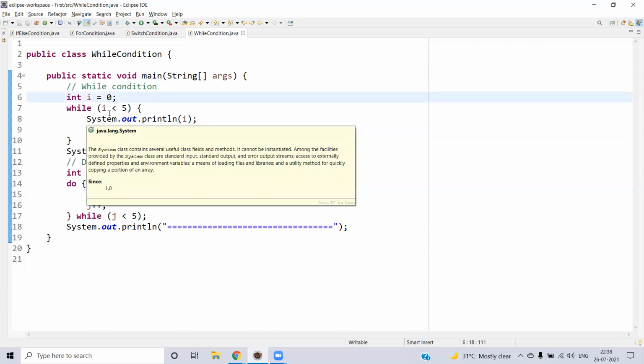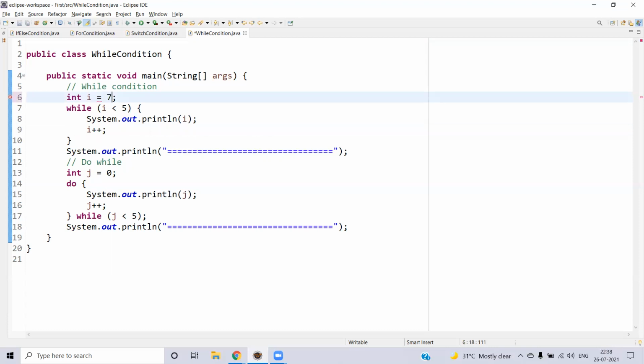That means that let's say initially you have, let's say 7, then obviously in the starting position itself you are becoming the false condition, so that even the while loop will not start itself. But let's say in some scenario you want to execute at least one time, you will go with the do while loop. So in that scenario, we will be having the do. So it will be executing, then it will be doing the actions for whatever we want. Then it will be checking the conditions.